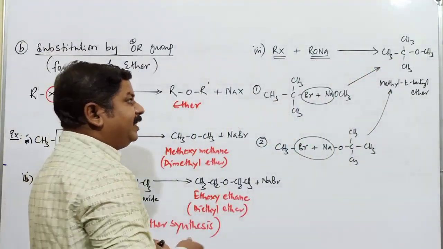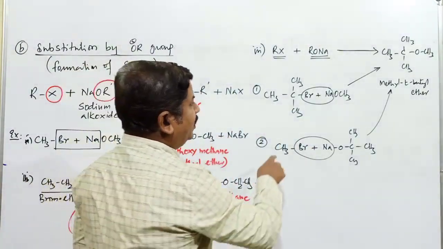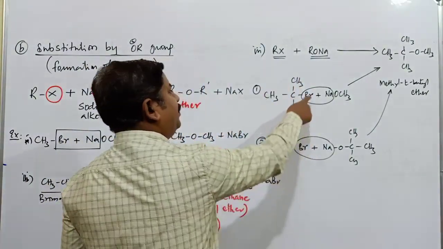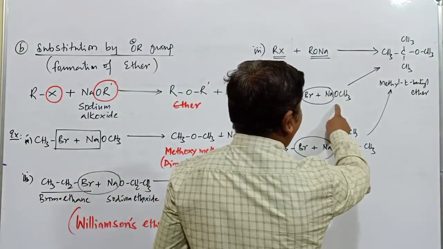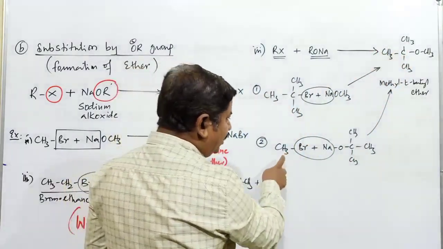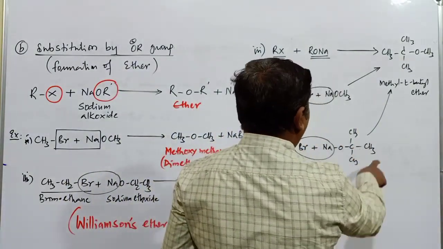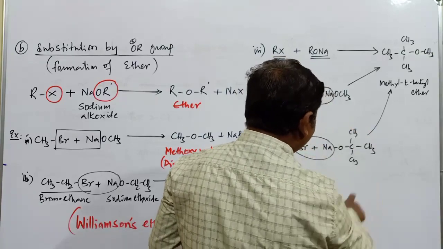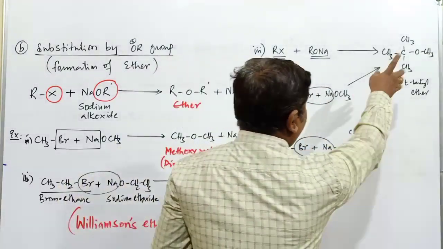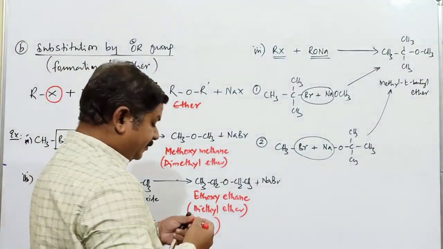So both are not possible here. Out of these two possibilities, only one is correct. Try to understand. So this is tertiary butyl bromide combining with sodium ethoxide. That compound is one possibility. Another possibility is that methyl bromide combines with this tertiary alkoxide, the tertiary sodium alkoxide. So this compound is found to be possible. Out of these two possibilities, which one is found to be correct?